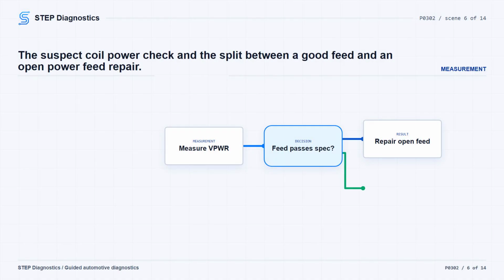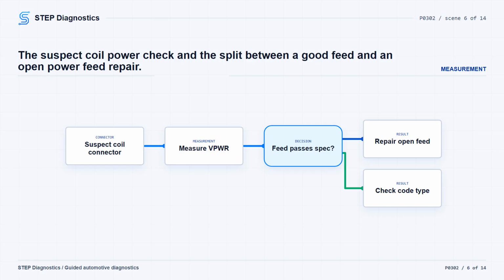For the suspect coil, key off, disconnect the coil connector, key on, and check VPWR at the applicable coil connector pin. On this engine, the VPWR check must be greater than 10.5 volts. If it is not, repair the open power circuit. Clear the PCM codes and repeat the self-test. If VPWR is good and P0302 is the cylinder-specific misfire being diagnosed, the path goes to spark testing for the cylinder indicated by the code. If the path is not tied to one cylinder, use the all-cylinder spark check instead.